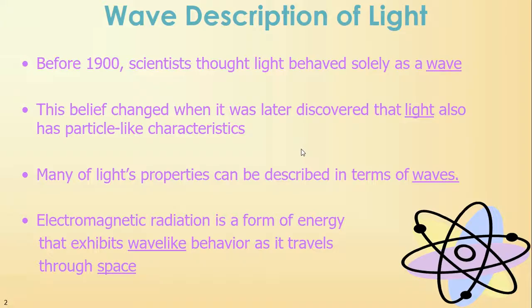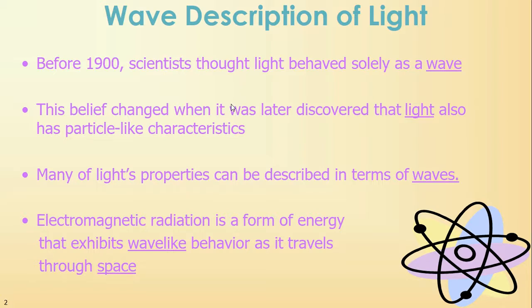Well, to go into how it behaves, before the 1900s, scientists thought that light behaved solely as a wave. So you could describe the behavior of light by describing the behavior of a wave. But then about 1905, Einstein came along and Planck and a couple of other people, and they changed that belief. They said that light doesn't only behave like a wave, but sometimes it behaves like a particle, similar to what we saw with Schrodinger. And we had that there was a duality. So light can behave like a wave, and sometimes it can behave like a particle.